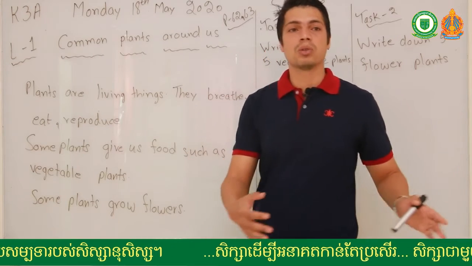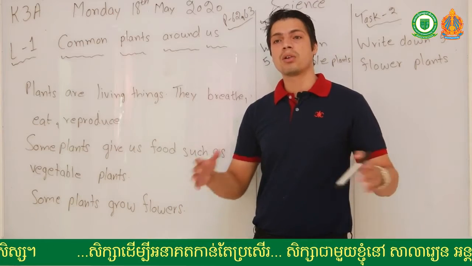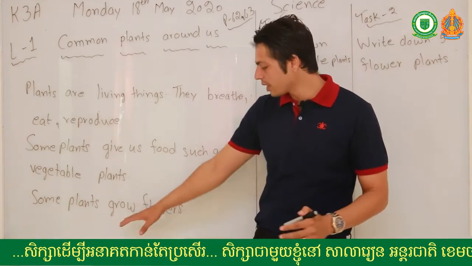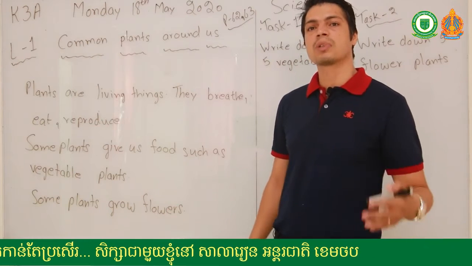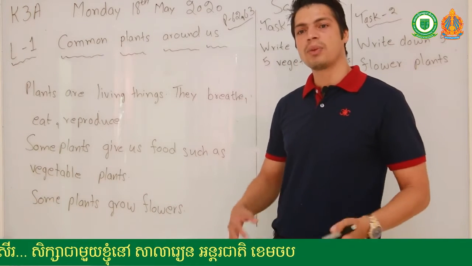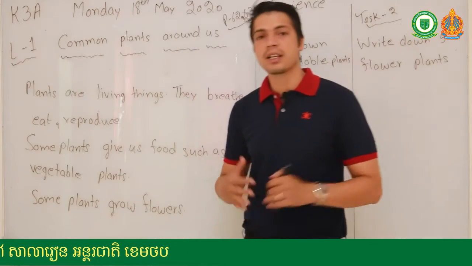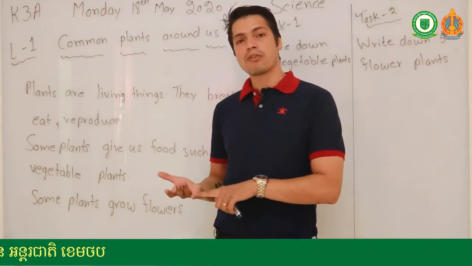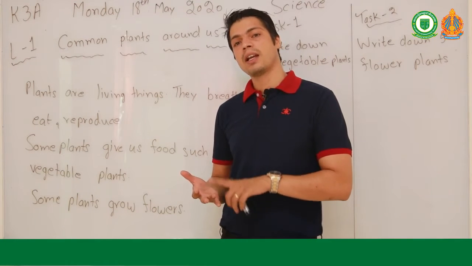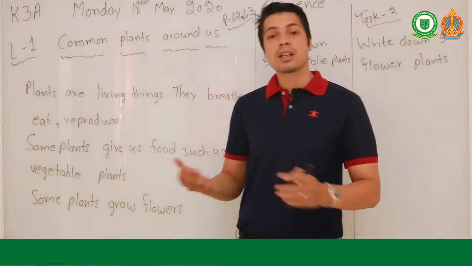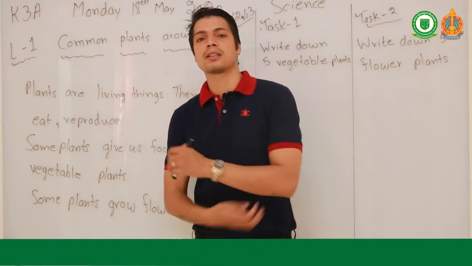So if you want to design your garden or make it look nice, you can grow flower plants. Or in the house, sometimes we grow flower plants to make the house look great. Okay, so vegetable plants like tomatoes, cauliflower, broccoli, beans, peas and carrots, and banana also grow on plants, so we